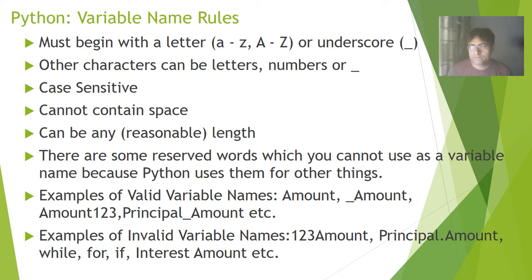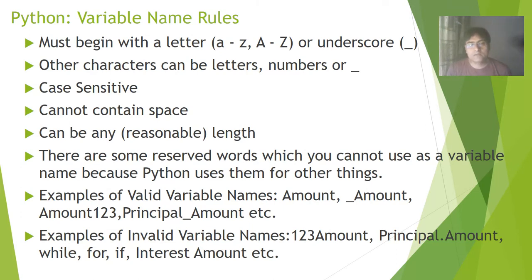Suppose you want to calculate the sum of different variables. The variable that is storing the sum should be named sum or total. So the variable name should be very meaningful. It should convey the purpose it is used for. There are reserved keywords in Python that cannot be used as a variable name because Python uses them for other things. Reserved words like while, for, if, print are already defined in Python, so we cannot use these reserved words, keywords, as our variable names.